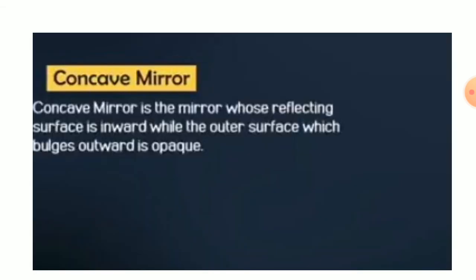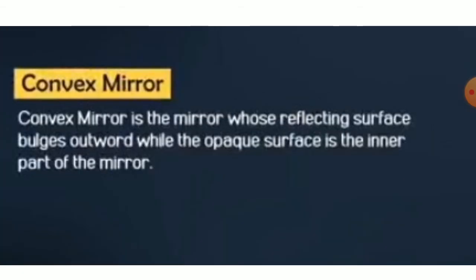Now let's see the definition. A concave mirror is a mirror whose reflecting surface is inward, while the outer surface, which is bulged outward, is opaque. A convex mirror is a mirror whose reflecting surface bulges outward while the opaque surface is the inner part of the mirror. It is a very easy definition. If you understand the mirror, you can write it on your own.